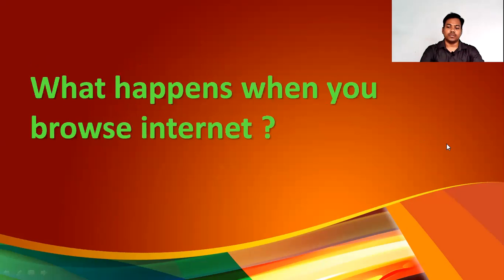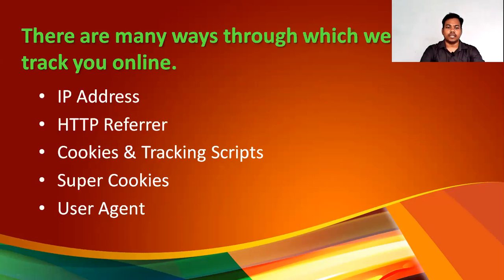Safe and responsible use of the internet. Okay, now what happens when you browse the internet? Suppose you are surfing any website, so what happens in that case? There are many ways through which websites track you online. If you are surfing any website, that website tracks you, right? How do they track?